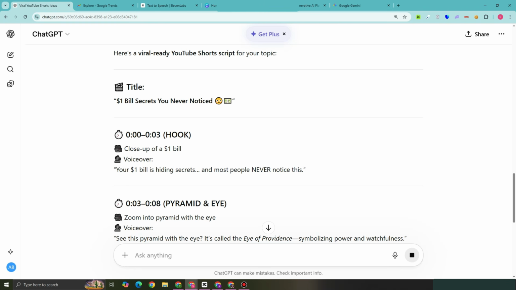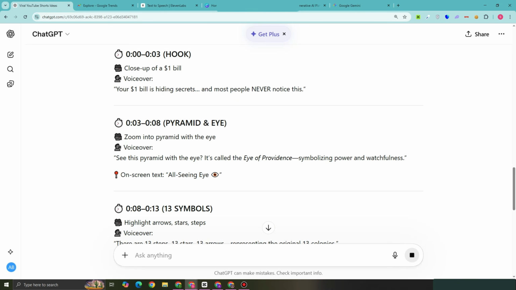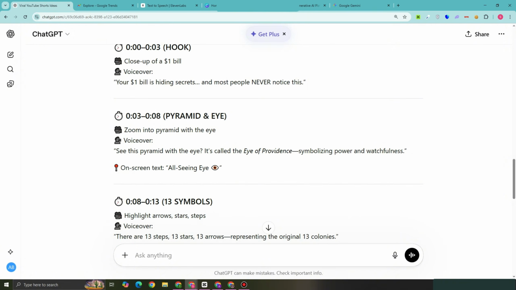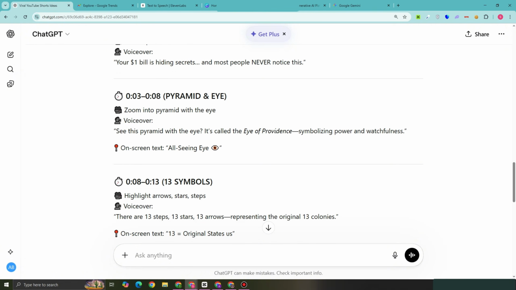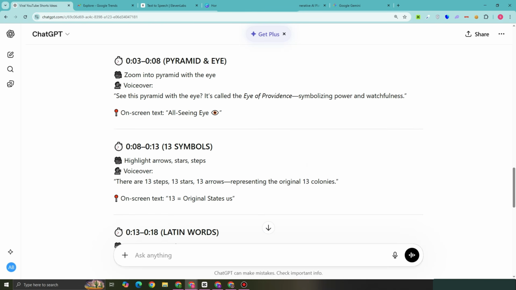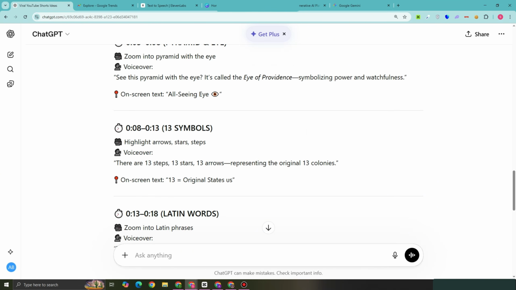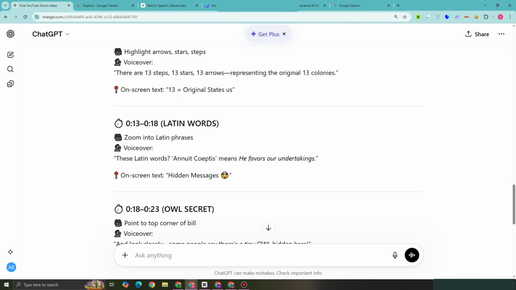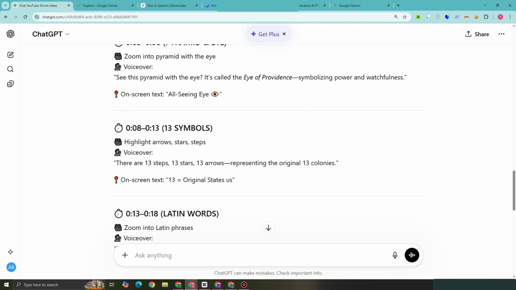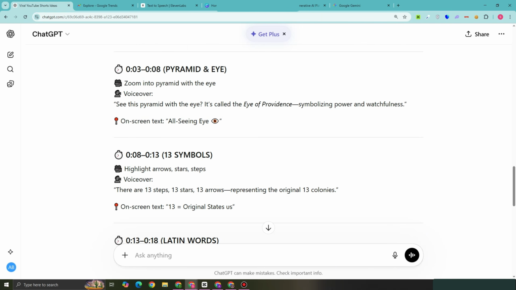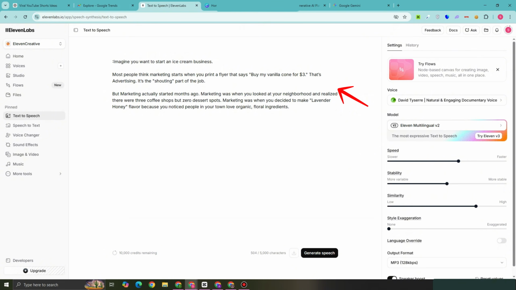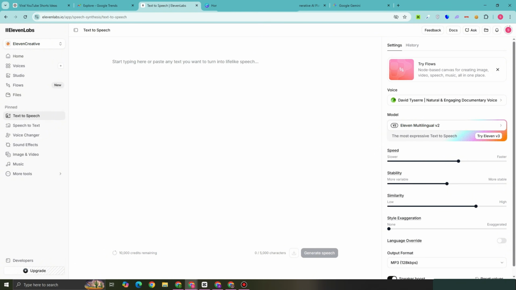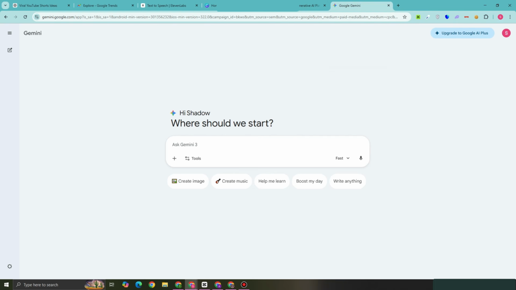However, you can also use other AI tools like Gemini AI or Claude AI. So we have here already the script. And what you're going to do next is we're going to create an account in 11 Labs, or you can also use CapCut for text to speech. Okay, so this is the script. And the next thing to do here is just create an account on 11 Labs. And then once you have created an account, then you just have to paste the script right here. And in 11 Labs, there are tons of voices that you can use.